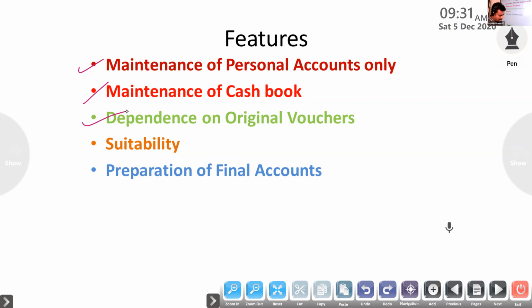Next, suitability. Already I said, this system is maintained by the sole trader or a partnership. It is suitable for the sole trader and the partnership. A company cannot maintain this system because they have to follow the legal provisions of the Companies Act. Okay.